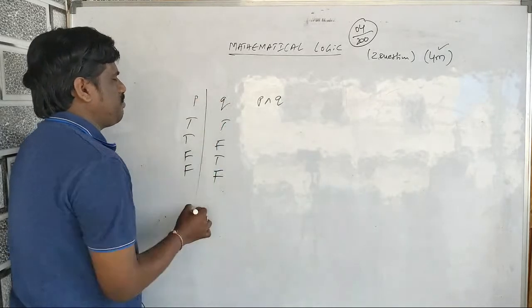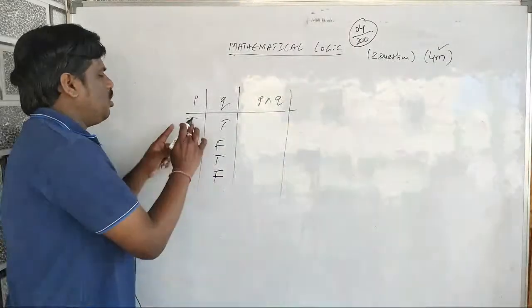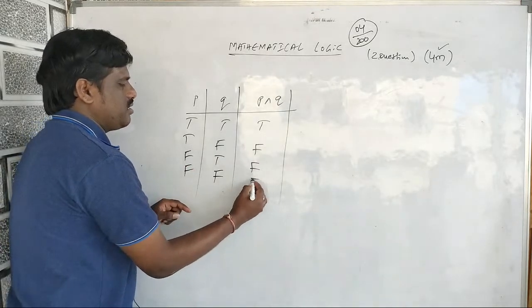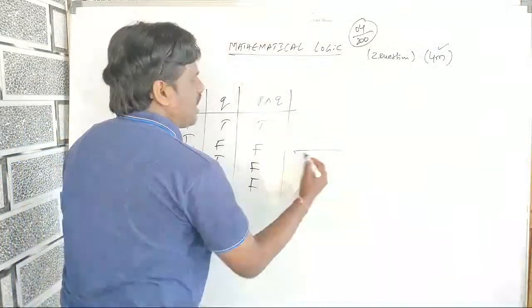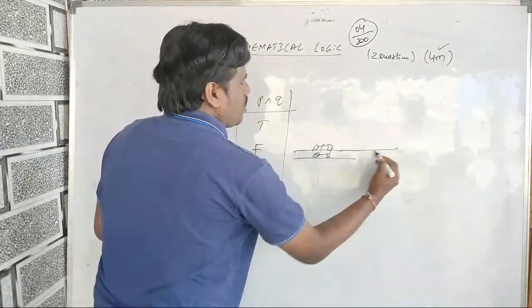You know that this is the P statement and this is the Q statement. For P and Q, conjunction, we know that T and T gives T, and the remaining times it is false. To remember it easily, imagine you have a road and a car, and you are traveling to your home.